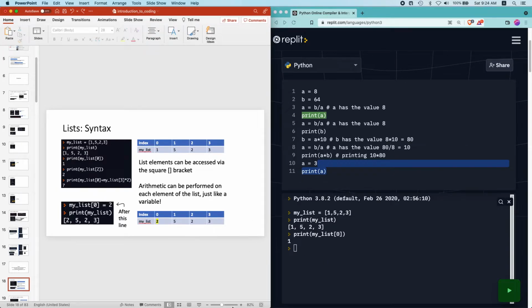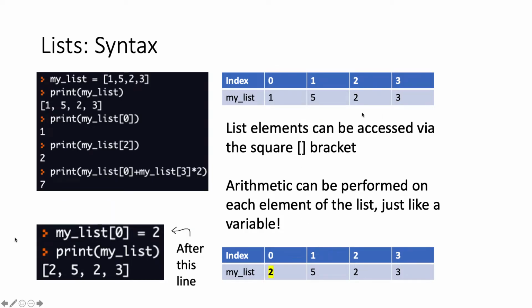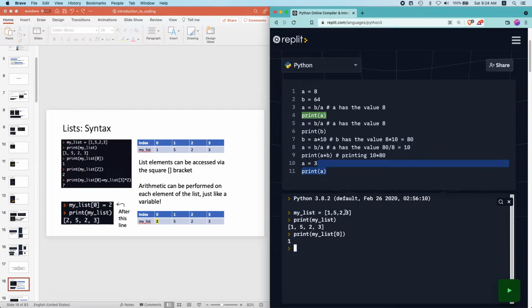I can access the other values as well. Let's say I want to access the third value, which is index 2. I just put 2 into the square brackets instead. So I print myList 2, so the index here, instead of 0, I put 2, and it will access the third value of the list, which is 2.